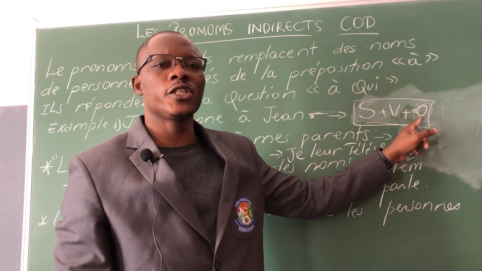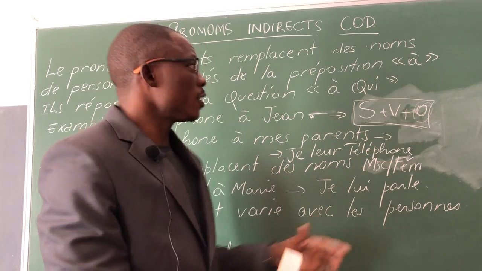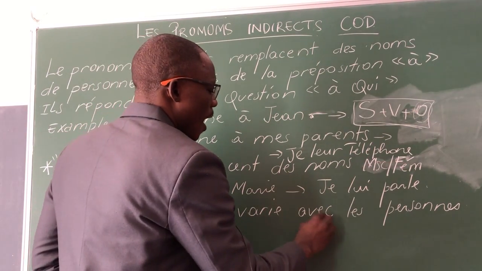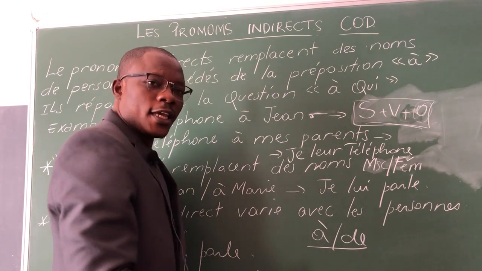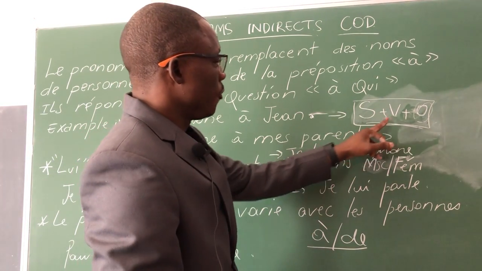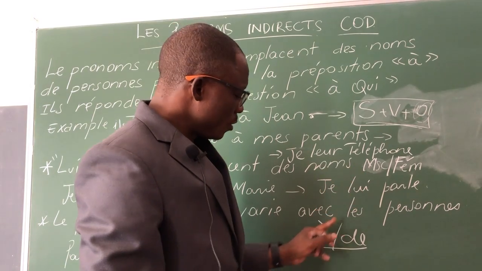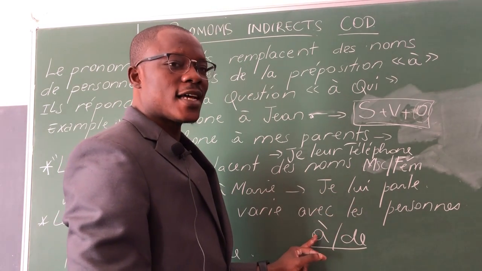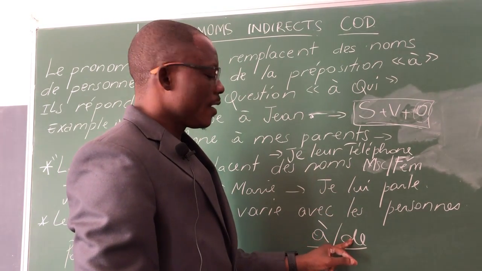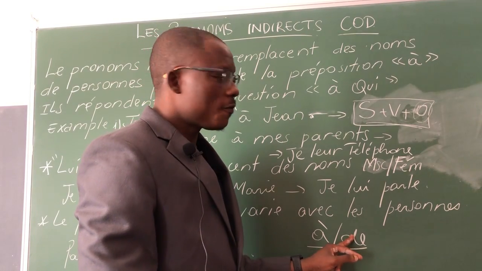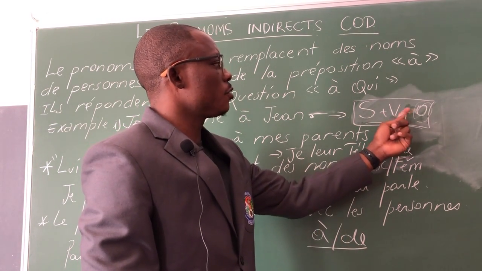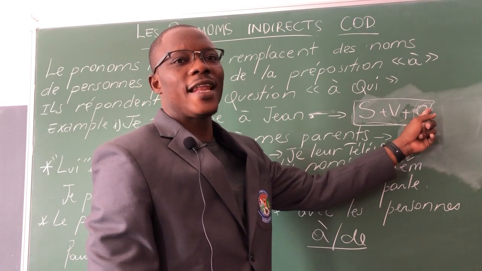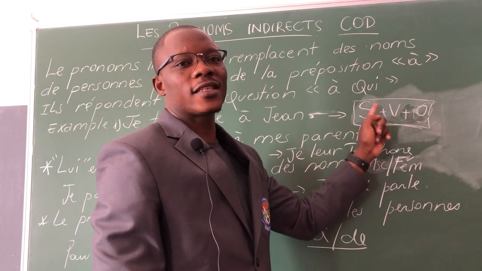There is no preposition, which kind of preposition? This, à, or de, which means of. If these two things are not there in between verb and object, that object will be direct